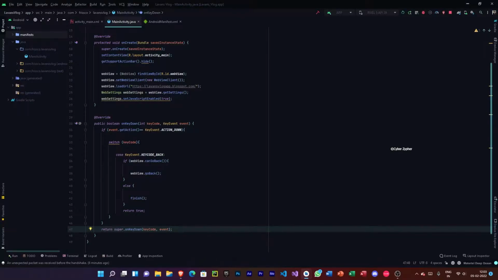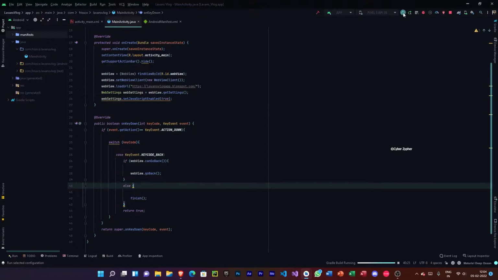If the user is surfing on our app, as you can see, the app is running on web view, and by default, the web view is set to read-only access. But if a user goes into a post and gets back by pressing the back button, then the app should go back within the web view, but it should not close the app. That is why we are using this code. By using this code, if the web view can go back, the web view should go back. Else, it can finish the process and return to its normal and default state. So that is this block of code. You can get this from the description box.